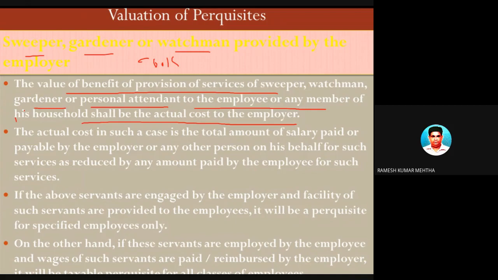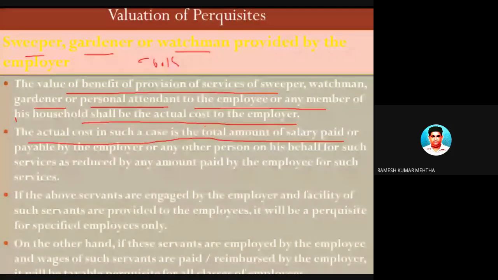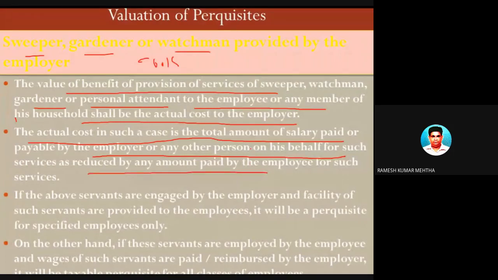Number 1 point, I just told about this. The actual cost in such a case is the total amount of salary paid or payable by the employer or any other person on his behalf for such a service, reduced by the amount of money recovered from the employee by the employer.